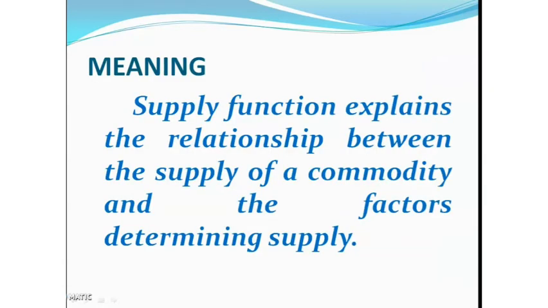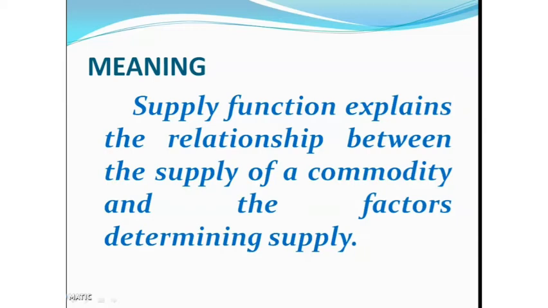Supply function explains the relationship between the supply of a commodity and the factors determining supply, the determinants of supply. That is known as supply function, the mathematical or functional relationship between supply of a commodity and its factors.